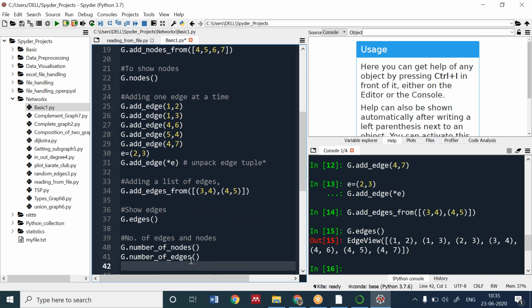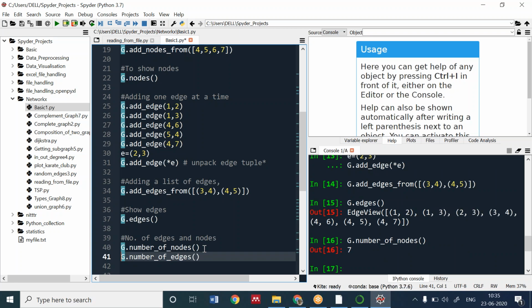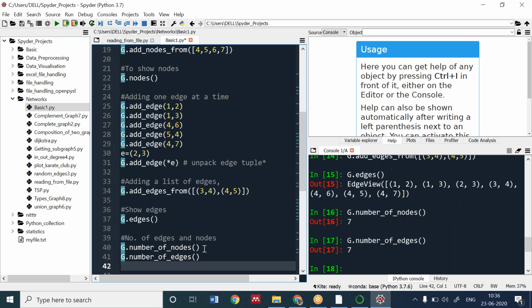How can we get the number of edges? I want a function called number of edges, alongside number of nodes. We have created nodes 1 to 7, so the node count will be 7. From number of edges, we have created 7 only: 1, 2, 3, 4, 5, 6, 7. You can see these edges, so it's giving me the 7 edges.